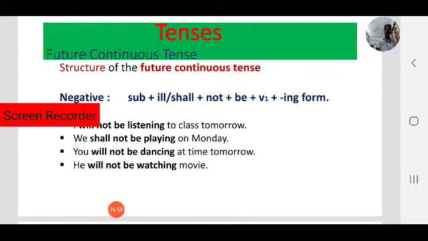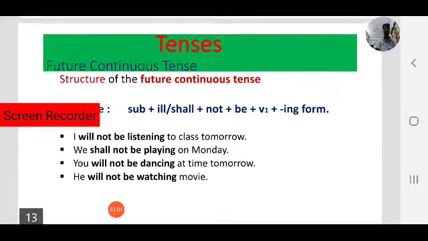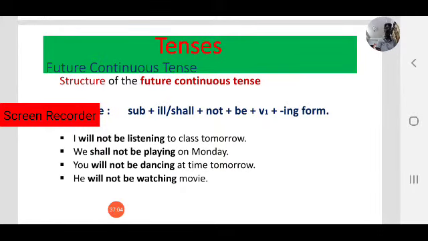Let us see some examples. I will not be listening to class tomorrow. Observe. I will not be listening to class tomorrow. We shall not be playing on Monday because we shall be writing our exams, as we have discussed in the positive section. We shall be writing test on Monday at this time. So we shall not be playing at this time on Monday.